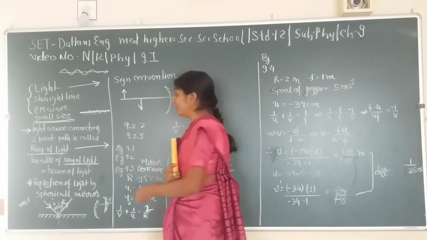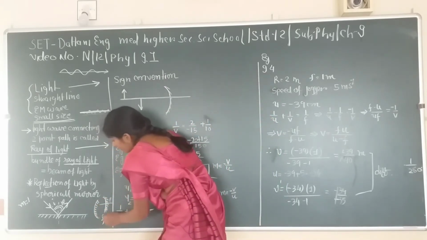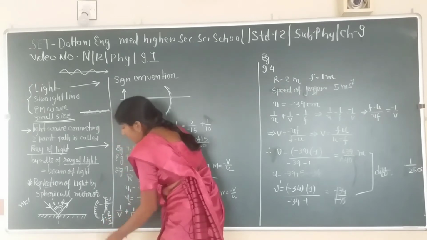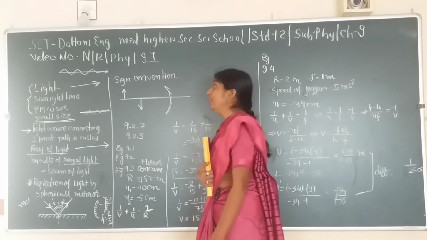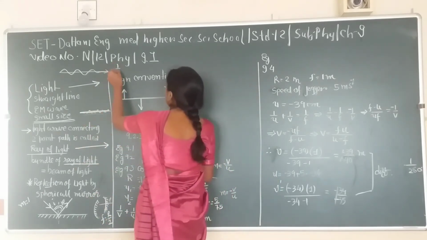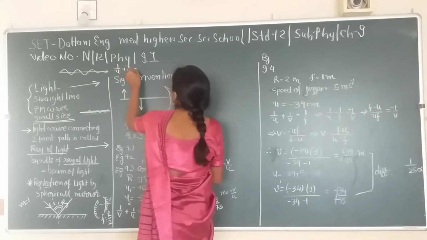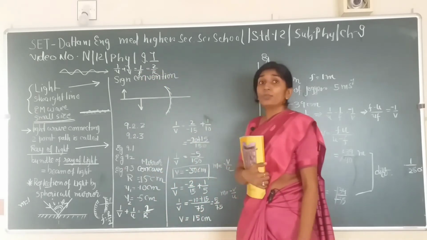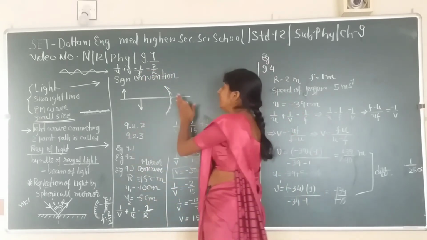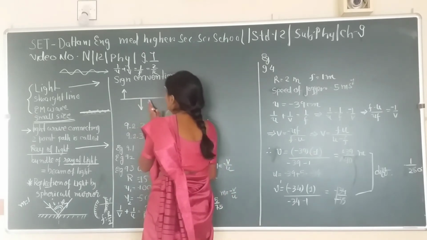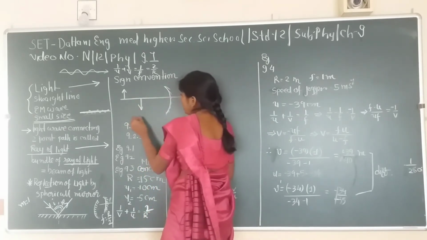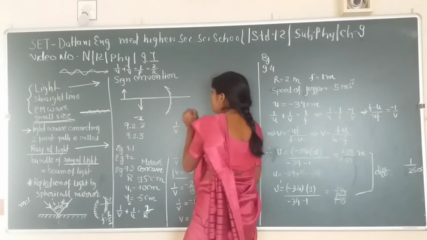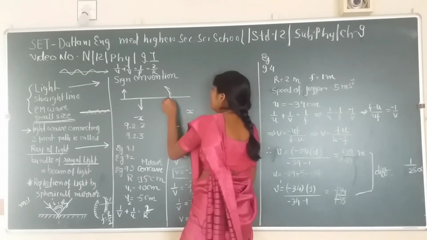There, F is equal to R by 2. Then you know the mirror formula, 1 upon v plus 1 upon u is equal to 1 upon f, which is equal to 2 upon R. The sign conventions for spherical mirror: anything which is in front of the mirror is on the negative x-axis, this one we consider as the positive x-axis, and this one is the center.